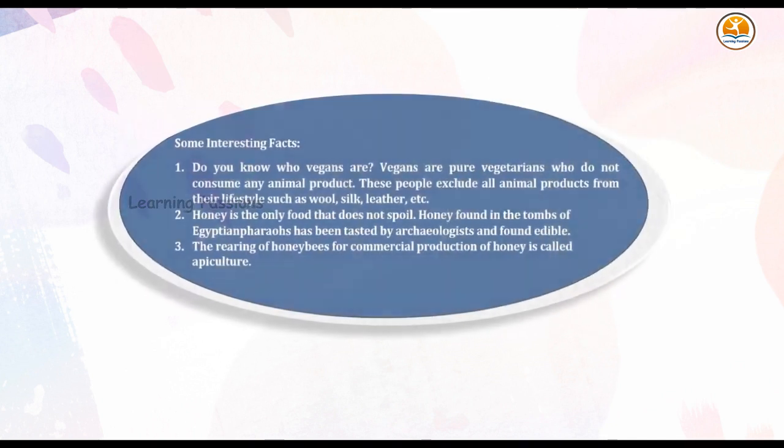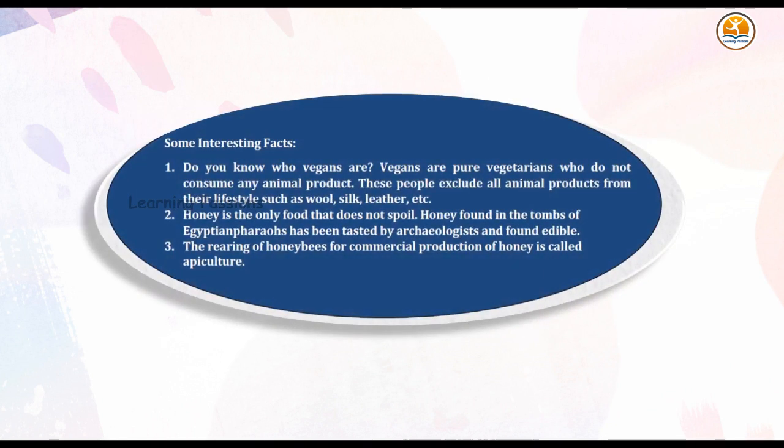Some interesting facts. Do you know who vegans are? Vegans are pure vegetarians who do not consume any animal product. These people exclude all animal products from their lifestyle such as wool, silk, leather, etc. Honey is the only food that does not spoil.